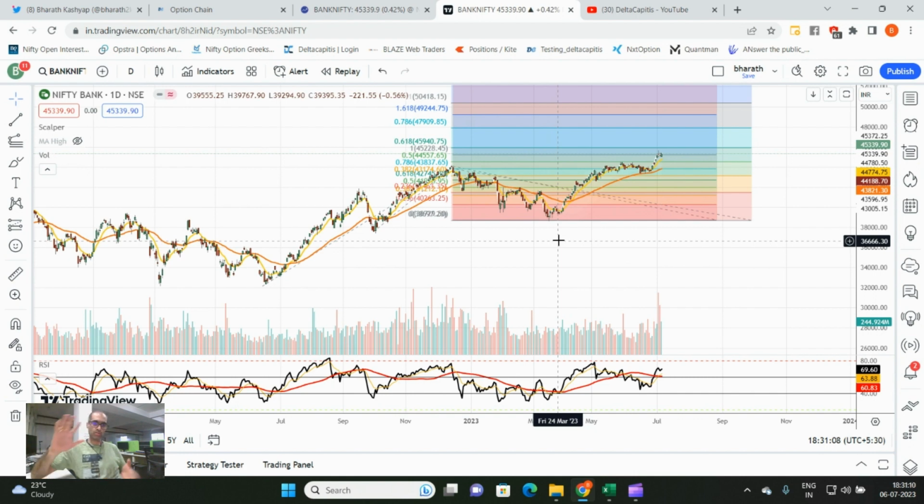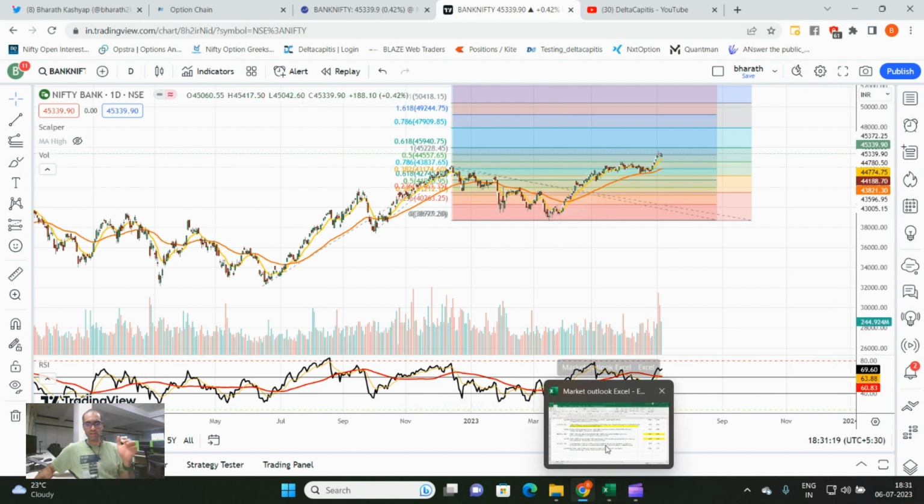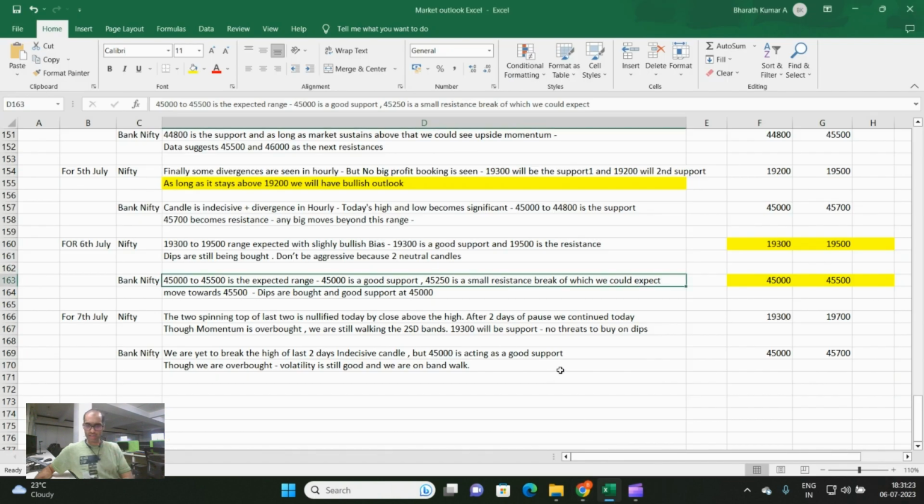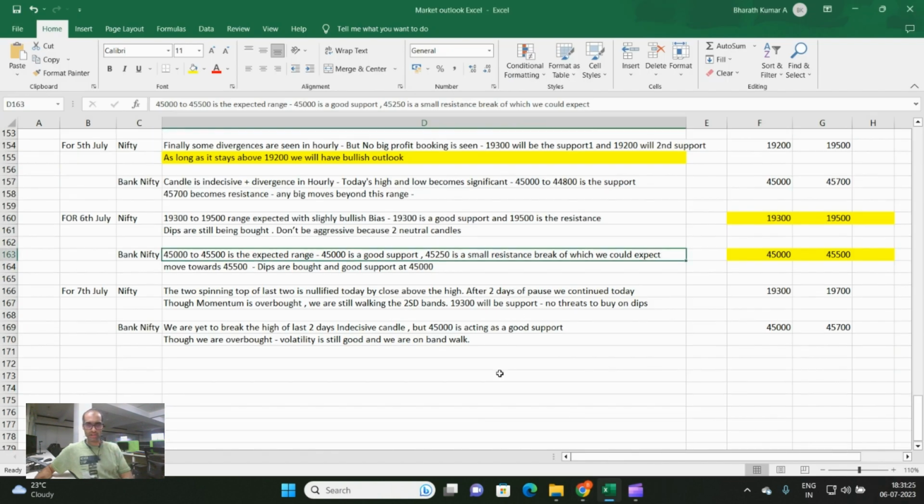then 46,000. So basically, volatility in favor. Price momentum is not extremely overbought. We are still good. Price is still good. So more or less everything seems to be good in Nifty and Bank Nifty. So we are still pretty good on the upside.